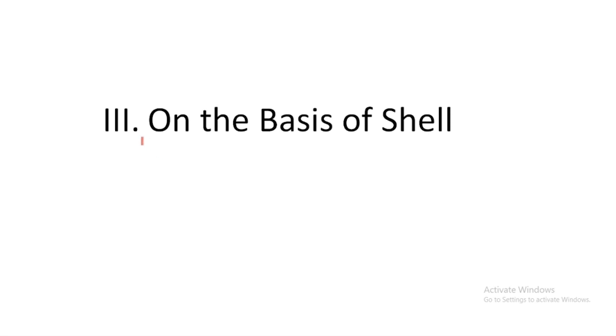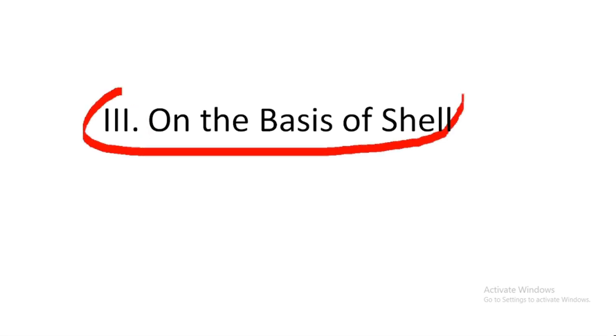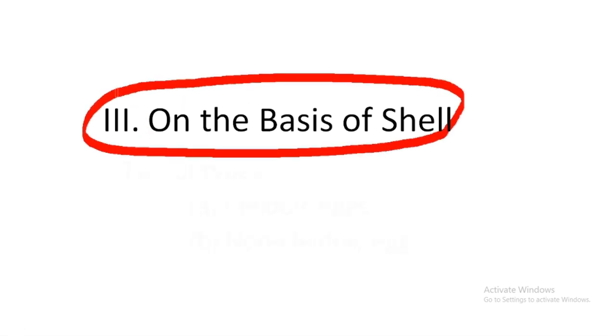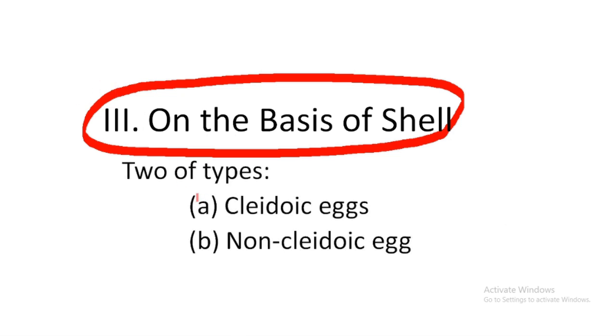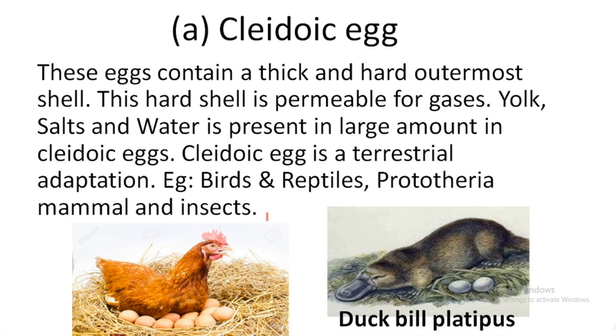The third classification is on the basis of the presence and absence of a shell. It is further divided into two types: cleidoic and non-cleidoic egg, right? Cleidoic is derived from the word kleistos, meaning closed.